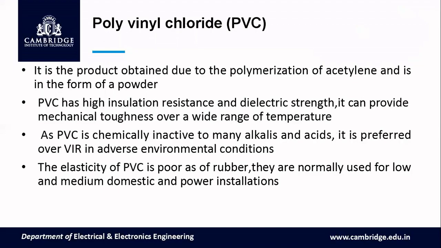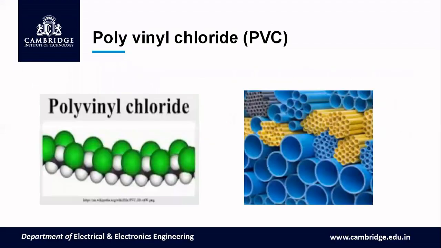Next is polyvinyl chloride, or commonly called PVC. This PVC has high insulation resistance and dielectric strength, and it can provide mechanical toughness over a wide range of temperature. As PVC is chemically inactive to many alkalis and acids, it is preferred over VIR in adverse environmental conditions. The elasticity of PVC is poor compared to rubber, so bending is not done using PVC. They are normally used for low and medium domestic and power installations.